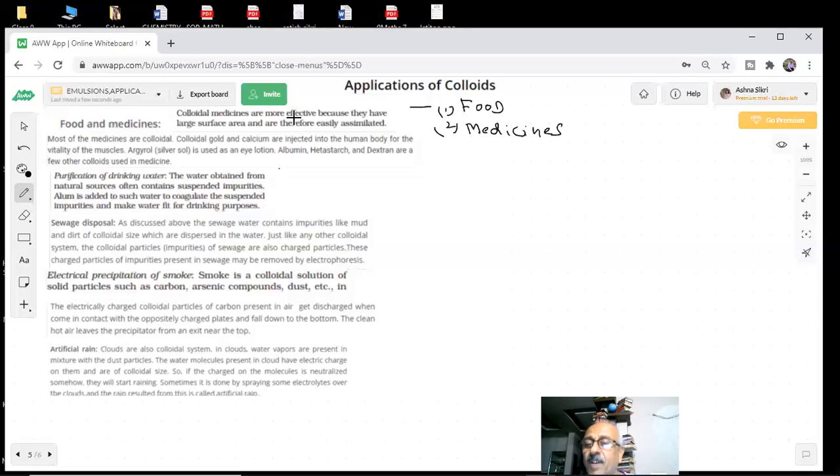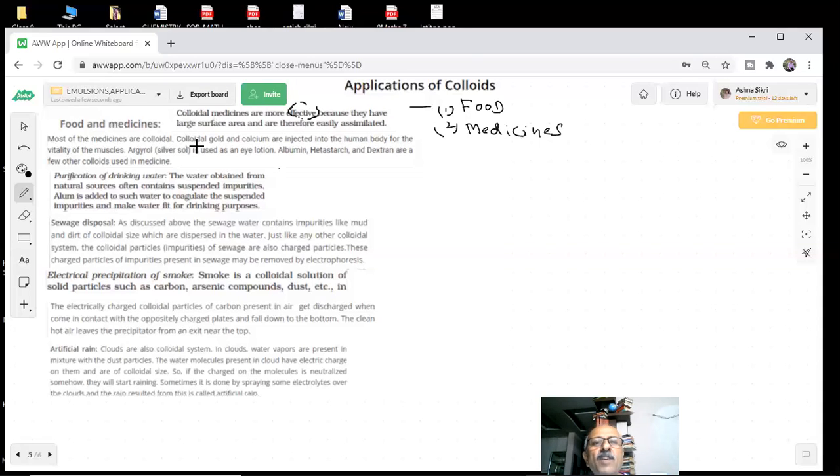This is a question and answer. The question was: why are medicines colloidal in nature? Colloidal medicines are more effective because they have a large surface area and are easily assimilated. Your body has to assimilate whatever I'm taking. If I take something and it goes out of the body as it is, then it will not work.